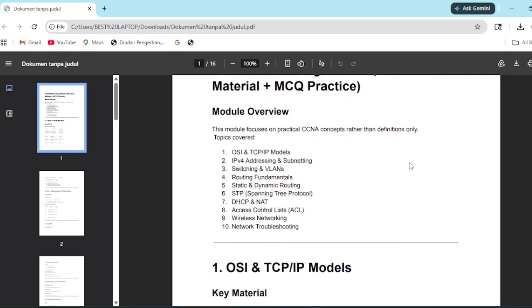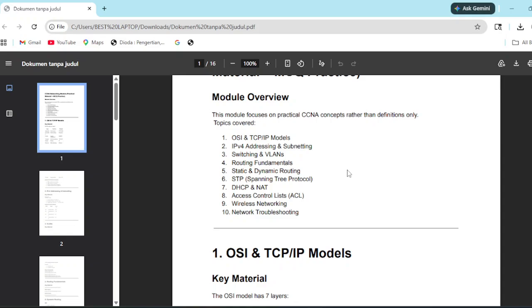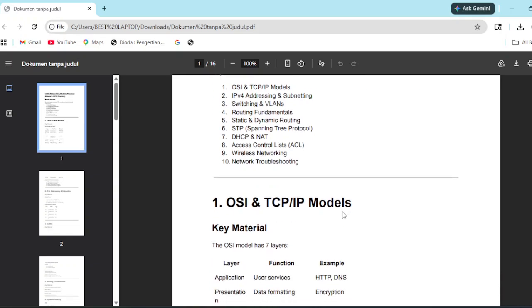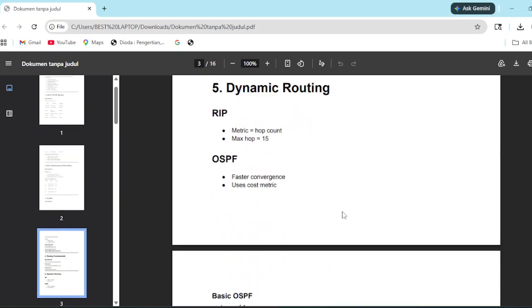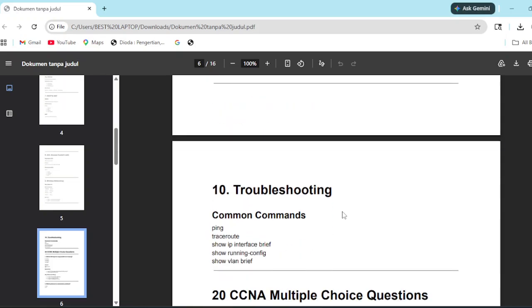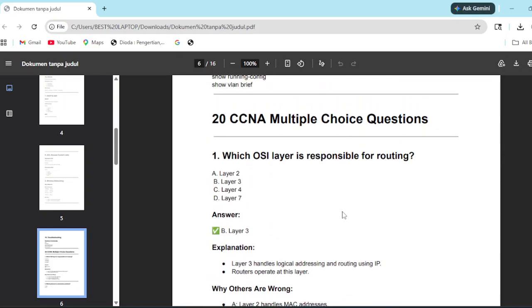As you can see here, the module contains OSI, TCP/IP, IPv4 addressing and subnetting, switching and VLANs, routing fundamentals, static and dynamic routing, STP (spanning tree protocol, the one that restrains you from getting loops), DHCP and NAT, access control lists (ACL), wireless networking, and network troubleshooting. Here are the key materials, but I already read all of them, so let's skip to the questions. First, which OSI layer is responsible for routing?